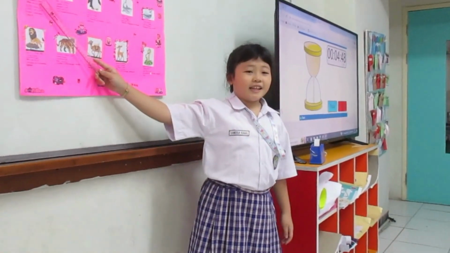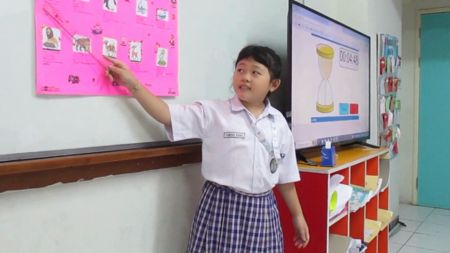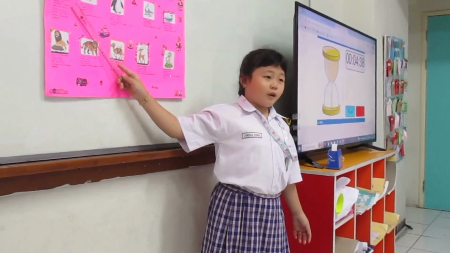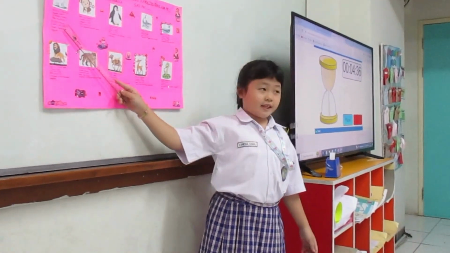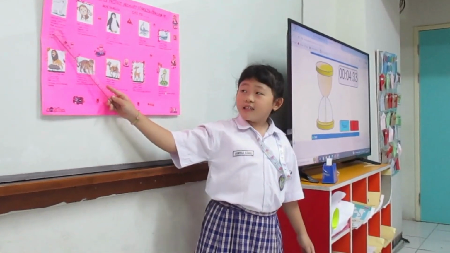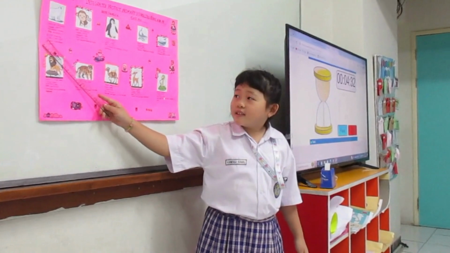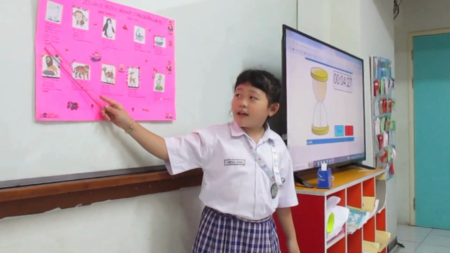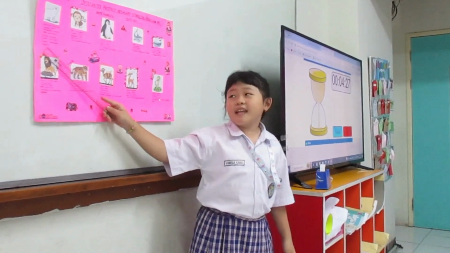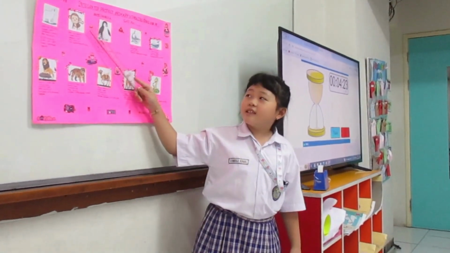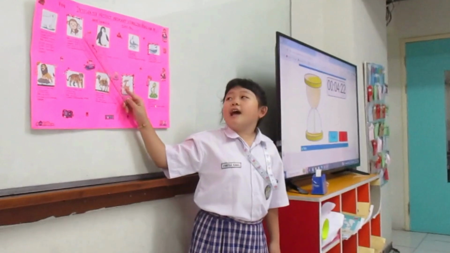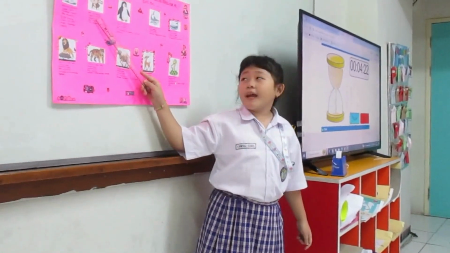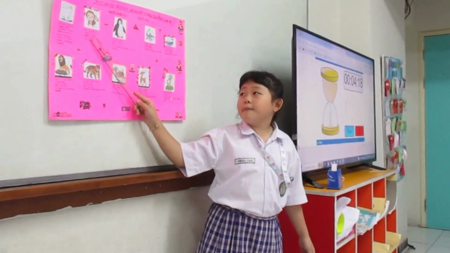Habitat is Antarctic, and the season is winter. Weather snowy. The sport activities are ice skating, snowball fight, make snowman, and sledding. Next, there's monkey, habitat forest, season spring, weather warm.